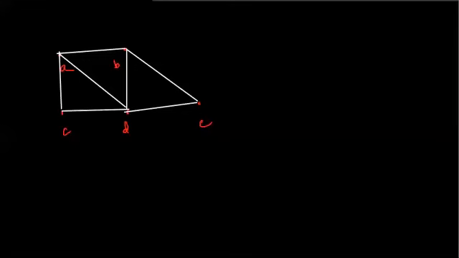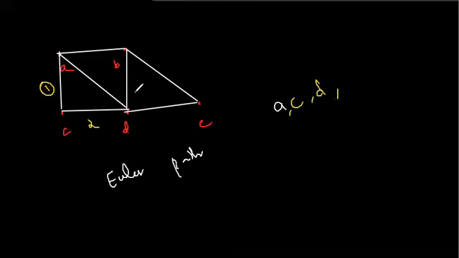So G3 is given as follows. In this graph, if I'm talking about the Euler path, it means we just have to travel all the edges once. So the Euler path can be given as follows. First I am traveling from A to C, then C to D is the second, then D to E, third, after that E to B, fourth, then B to